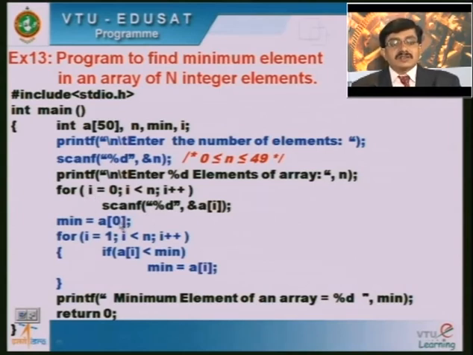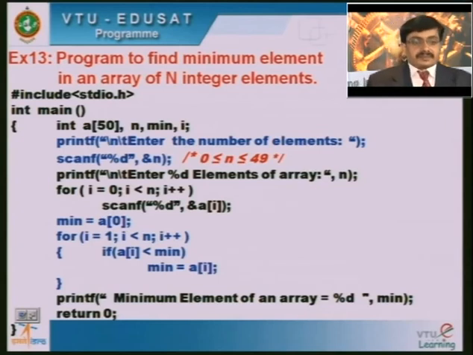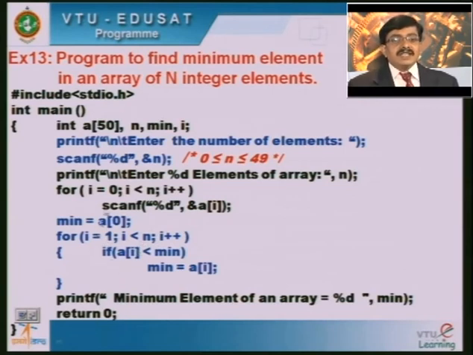As per the logic of this program, you have to assume that the min value is equal to a of 0. The 0th element is the minimum value there. Then from i equal to 1 to n minus 1, you have to take each individual element and compare it with the assumed minimum value, and if there is a change, you have to update it.